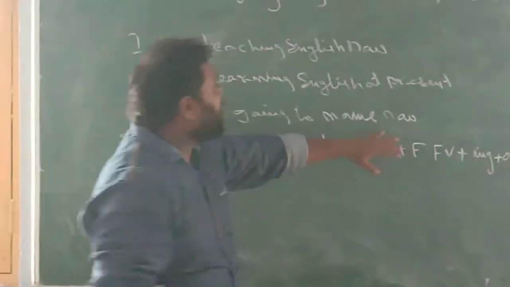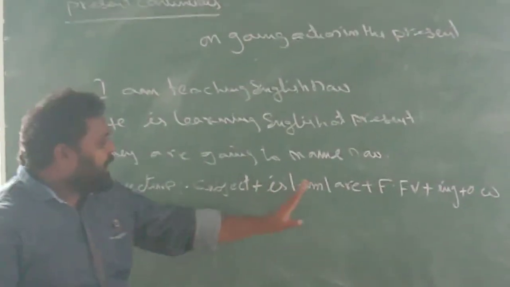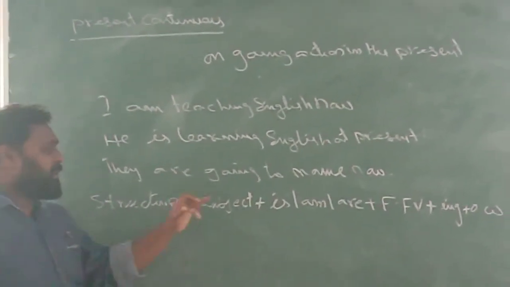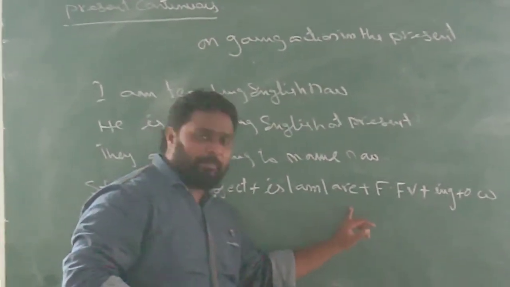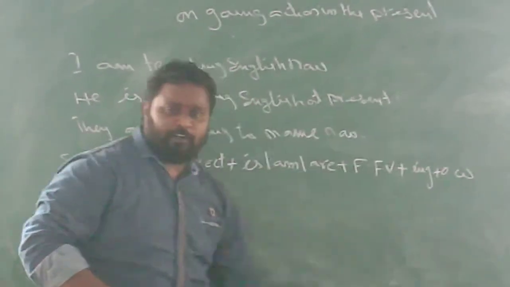At present, now, nowadays, whatever we get, we put in other words. So the structure of present continuous tense is subject plus is, am, are plus first form of a verb plus ing form plus other words.